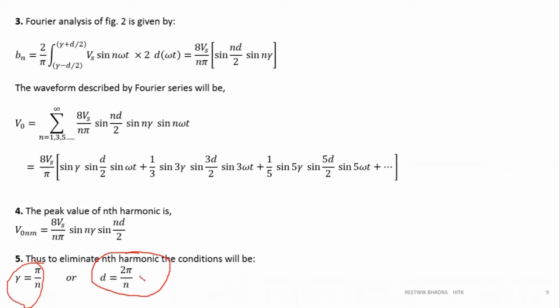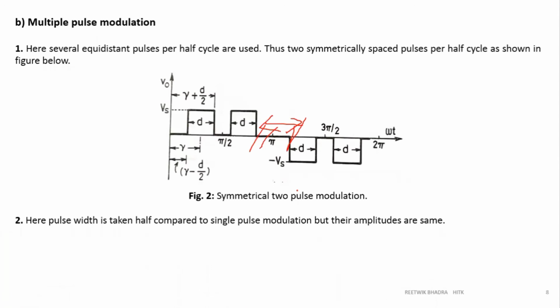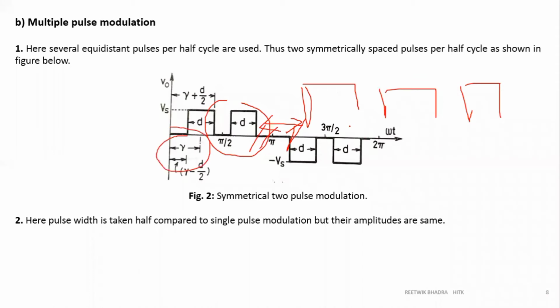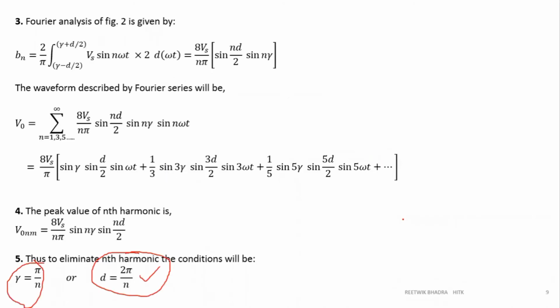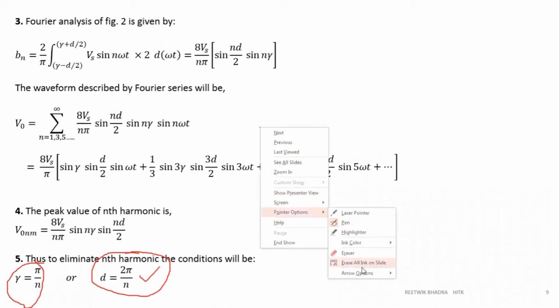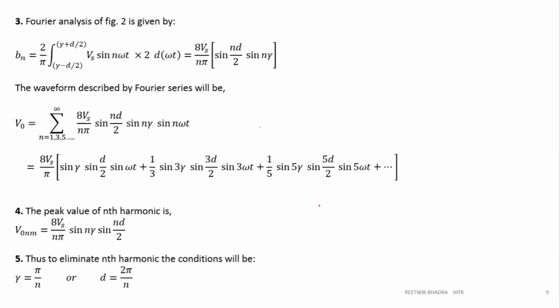But I feel comfortable fixing the pulse width, because if I change the number of pulses, the gamma position also changes, right? So gamma is the position over here. If I take 3 pulses like this, the gamma which was over here for the second pulse now becomes over here. So if you go on increasing the number of pulses, gamma goes on changing. So I take the better method of changing the pulse width only. Okay, so take care of this. Whichever you want to change, you can do it. But this pulse width modulation is done to bring in these two advantages.